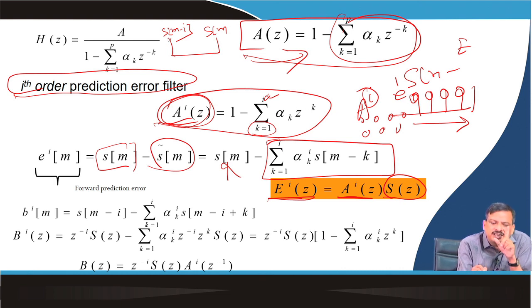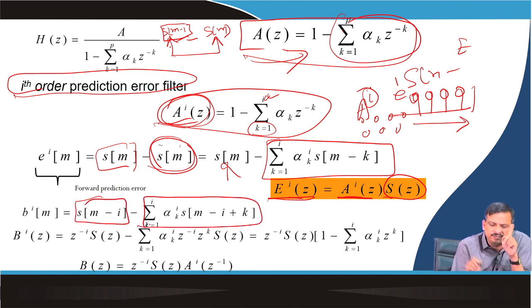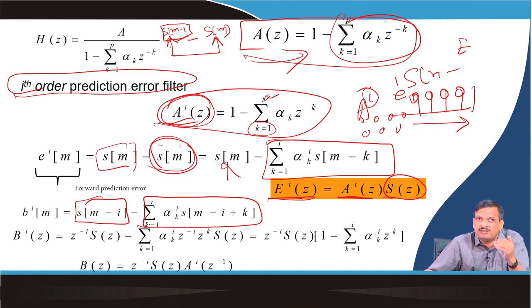So, in forward prediction I am predicting this sample, so this is my signal minus the estimated sample. Backward prediction is similarly my signal minus the estimated signal. S(M minus I) minus, so that one plus 1, plus 2, plus 3, so that is why plus k.